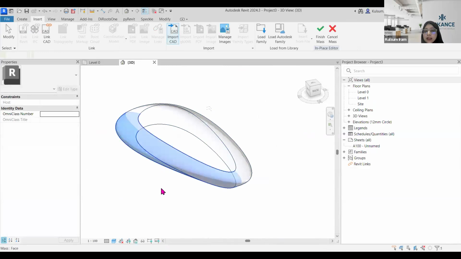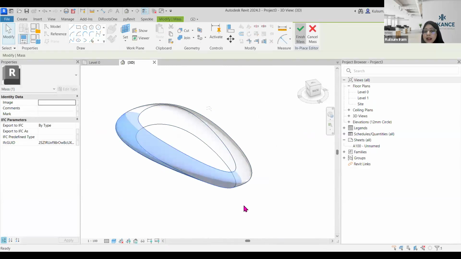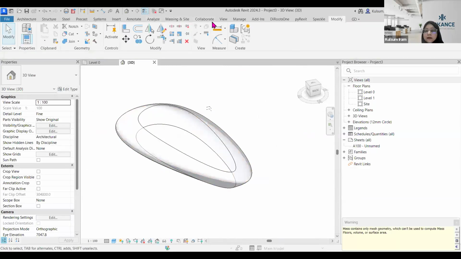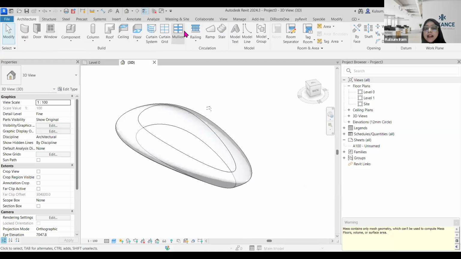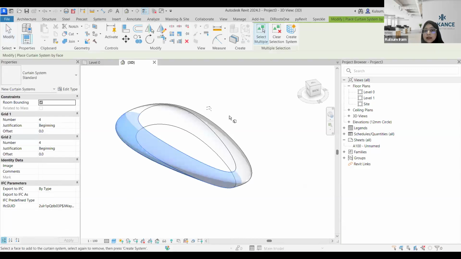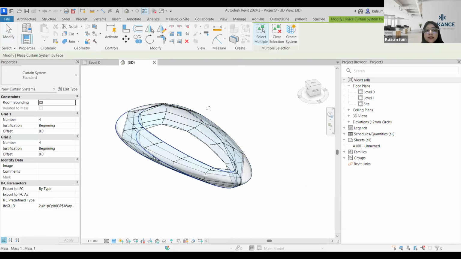I can simply select on the finish so that my mask has been finished. You can then use the curtain system, which is available in Architecture, to define more how you want your shape to be defined. I'm just going to select all the surfaces. So I have basically two surfaces.